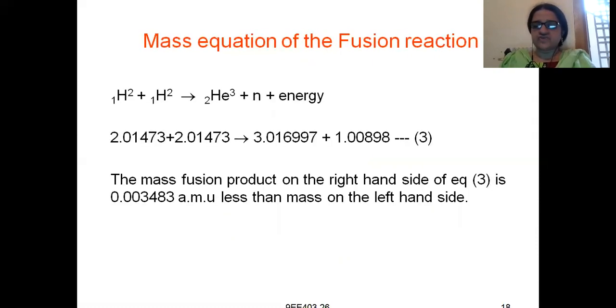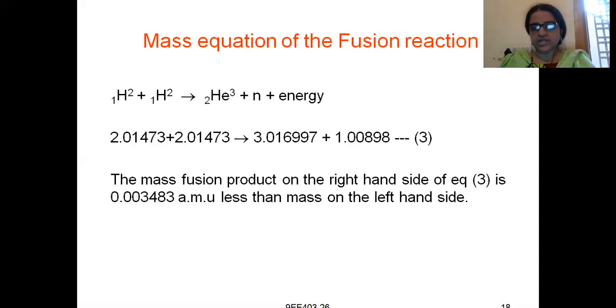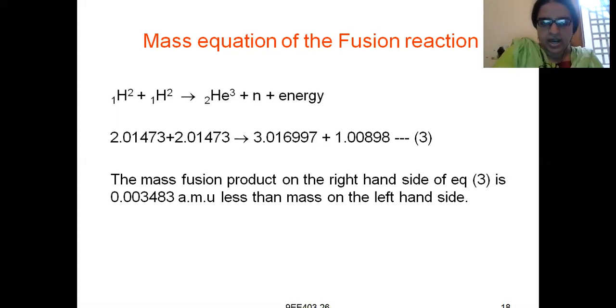Coming to the mass equation of the fusion reaction: hydrogen 1 2 plus hydrogen 1 2, that is, two deuterium atoms combine, and we get helium 2 3 with one neutron and energy. If you simply calculate the approximate weights, it will be balanced. Hydrogen atomic number is 1 and atomic weight is 2. For helium, the atomic number is 2.